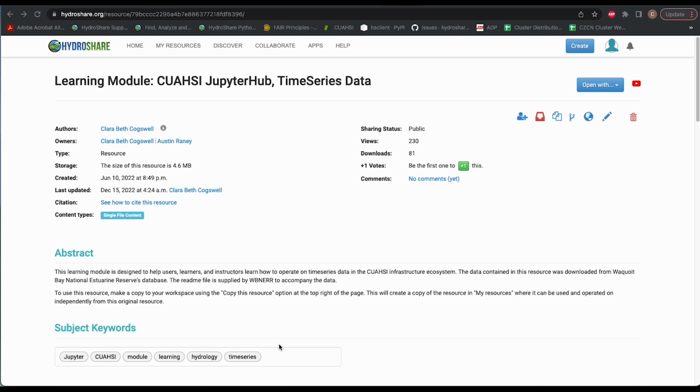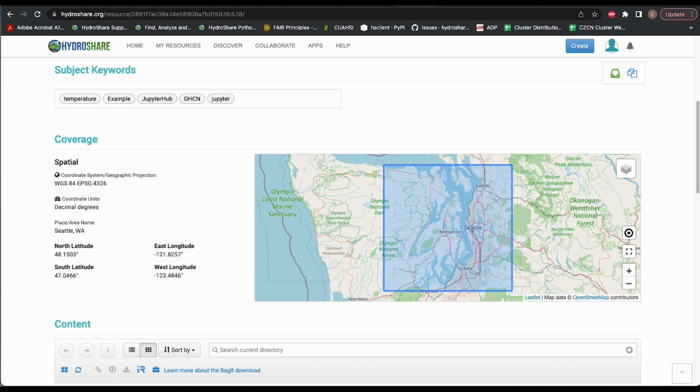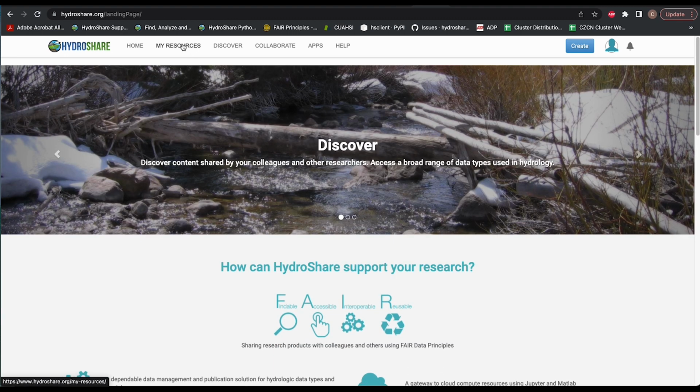There is also recommended metadata, which includes a funding agency, a README file titled README, and geographic coverage. The process to publish a resource is as follows.